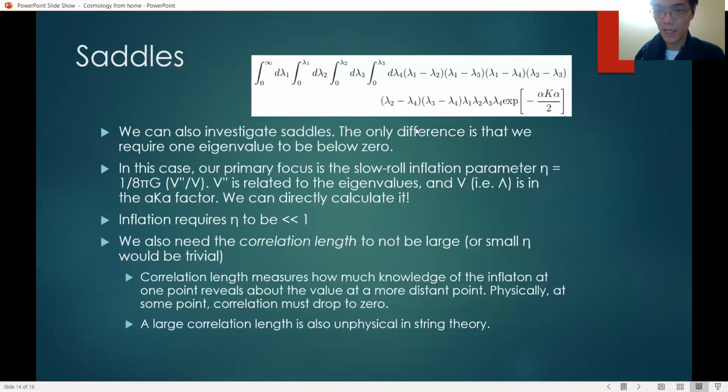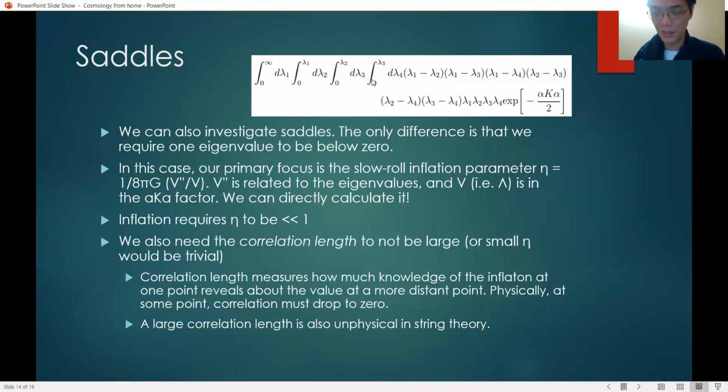Next, we can investigate saddles. So this is the equation that we are interested in. You can see here that lambda 1 we integrate from 0 to infinity, lambda 2 from 0 to lambda 1, 0 to lambda 2, 0 to lambda 3. So this imposes the constraint that lambda 1 is greater than lambda 2, is greater than lambda 3, is greater than lambda 4, which is greater than 0.